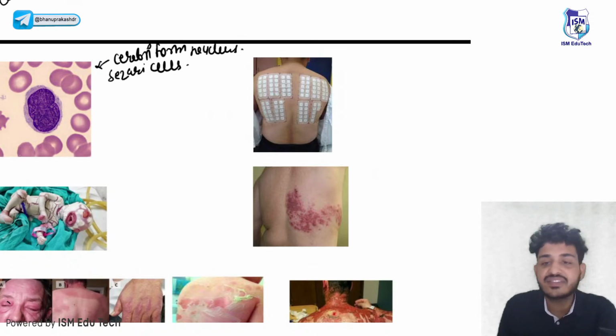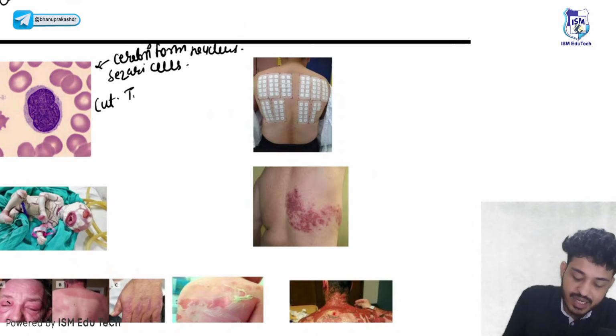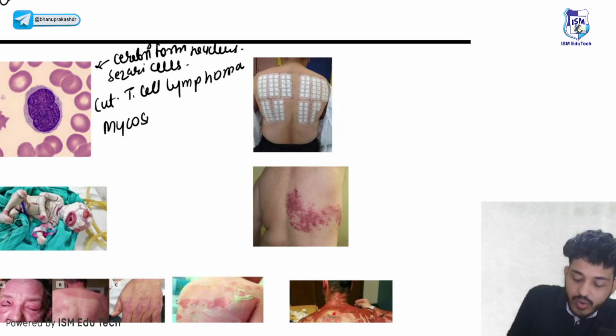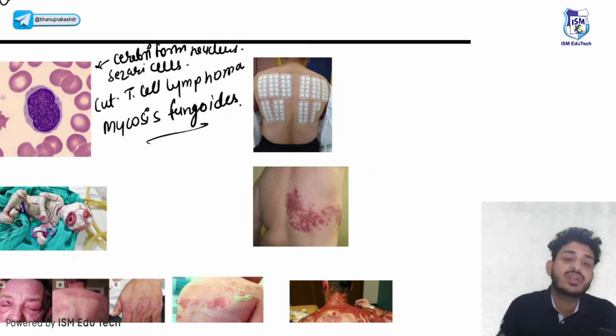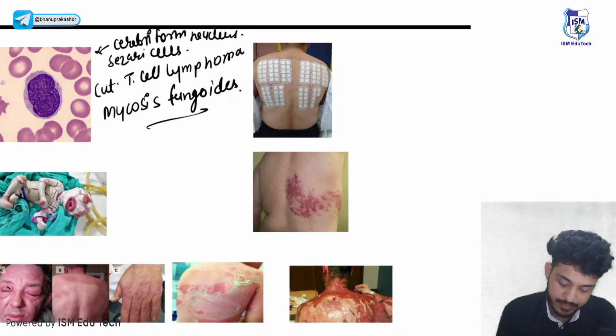This is a characteristic feature of cutaneous T cell lymphoma, also known as mycosis fungoides. We have seen mycosis fungoides. It is a cutaneous T cell lymphoma. उसी का ये characteristic feature है.